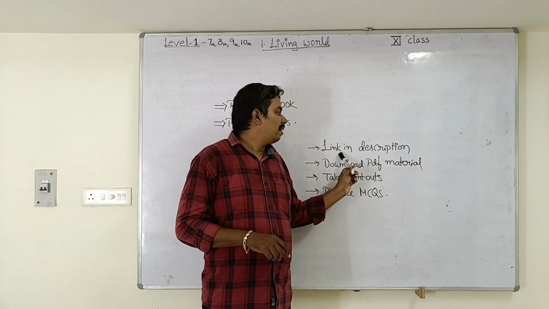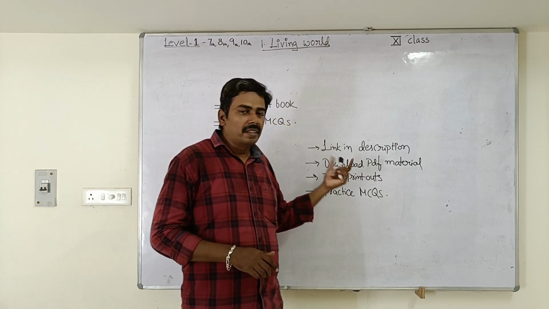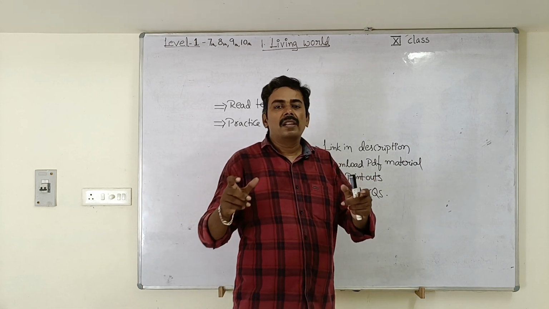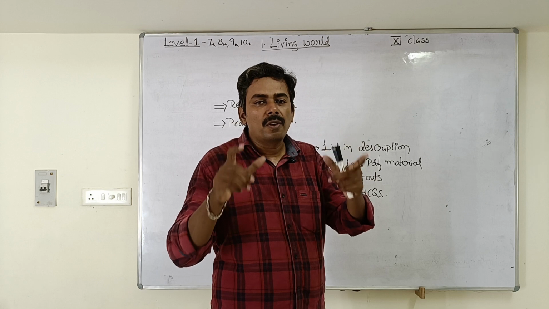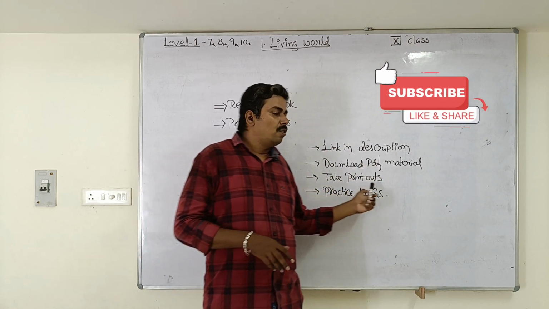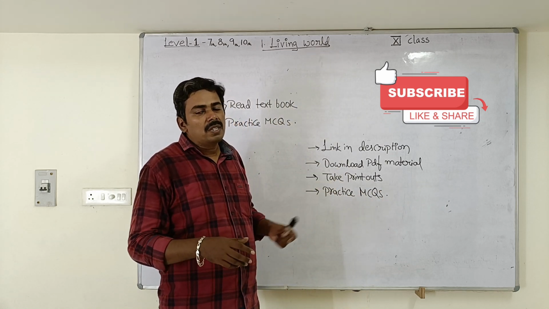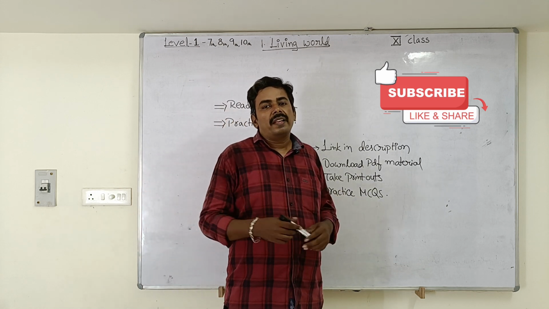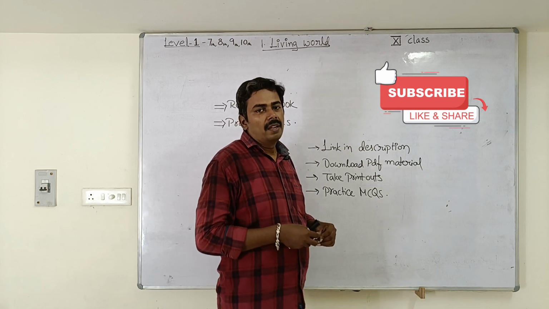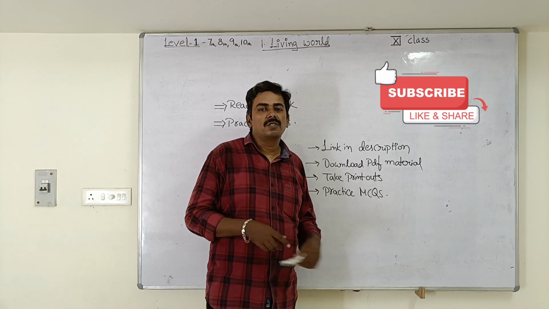Listen carefully. The link is provided in the description. If you click the link, you can download the PDF material. It will get downloaded into your laptop or mobile phone. Afterwards, you have to take printouts. If you go to a Xerox shop, they will give printouts of that PDF material. About 20 pages will be there. Put the printouts in a folder and start practicing the MCQs. This is the process you need to follow.